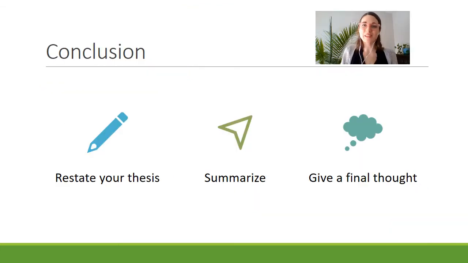Okay, so that quickly we have 4 paragraphs down: the introduction, body 1, body 2, and body 3. Now we need our 5th paragraph, which is the conclusion. And in the conclusion, you're going to restate your main argument or thesis statement, summarize what your main points were, and then give a final thought about the subject.